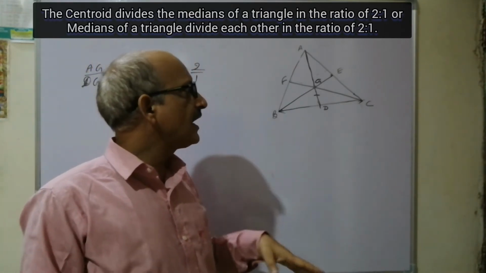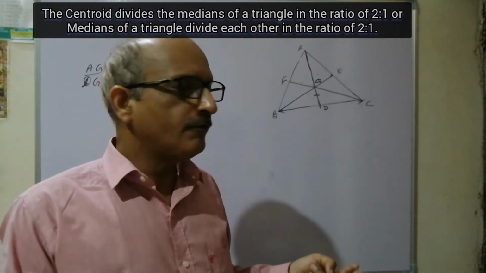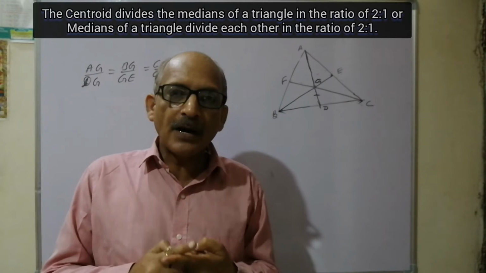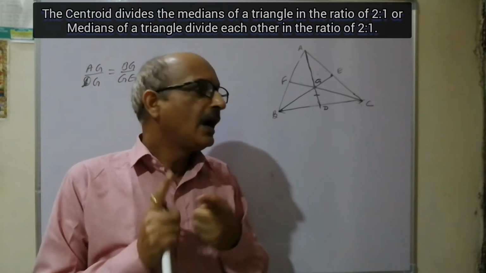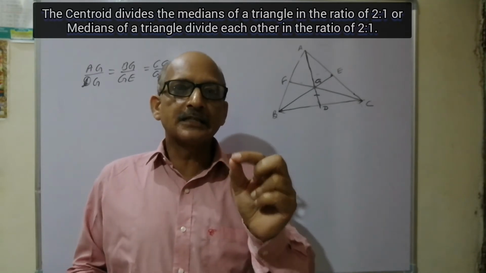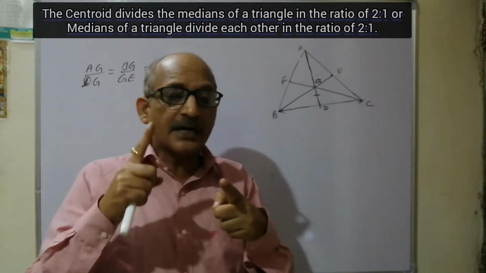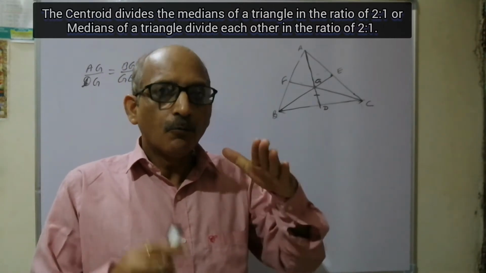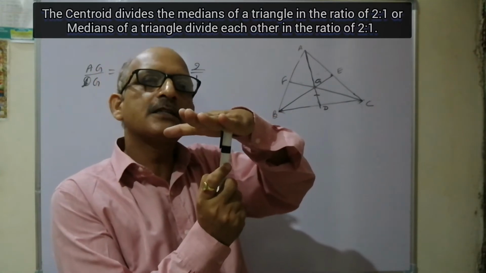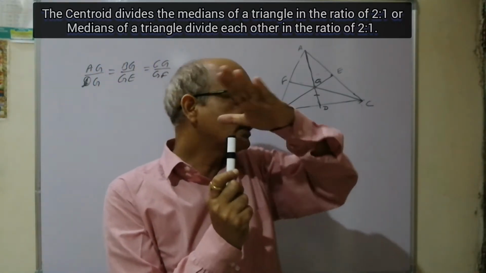We don't need to worry that all of them pass through G, because in the previous video we already learned that all the medians are concurrent, they pass through a single point, and that point is known as the centroid. What is the centroid? The intersection point of the medians. Practically, it is the point of the triangle where, if you place a finger, the triangular sheet can be balanced. So that is the centroid.